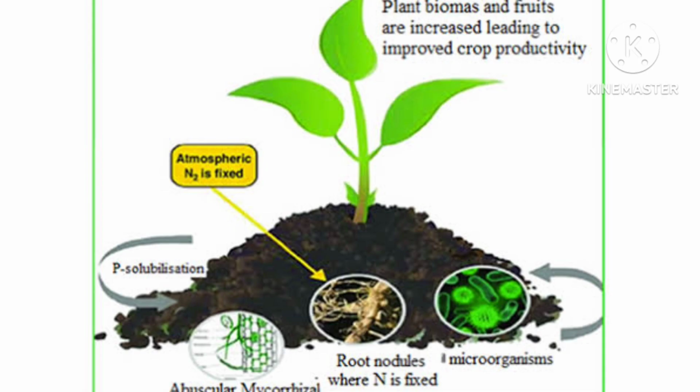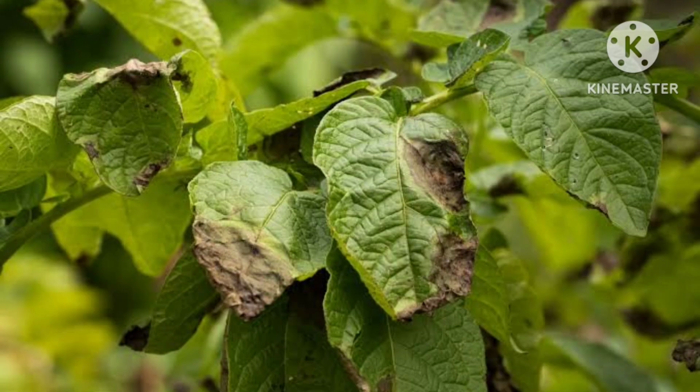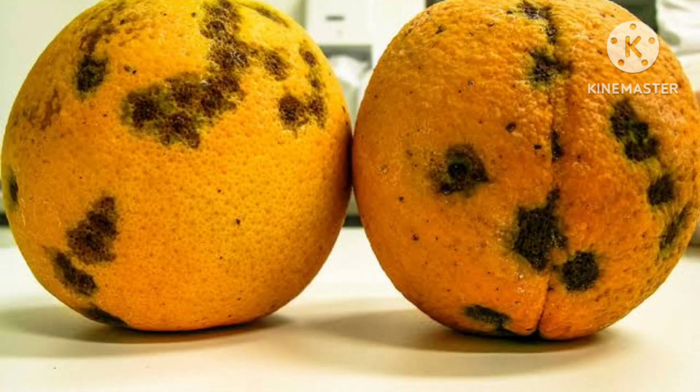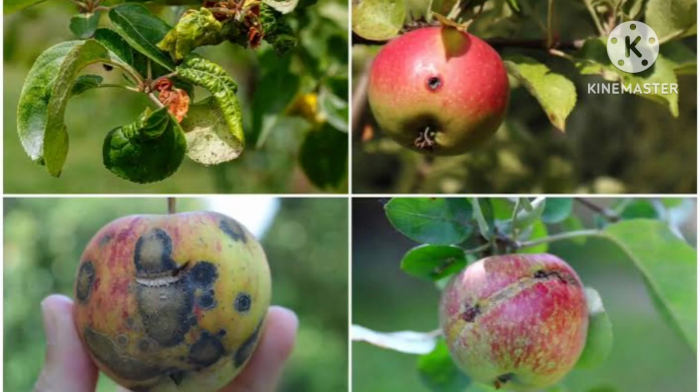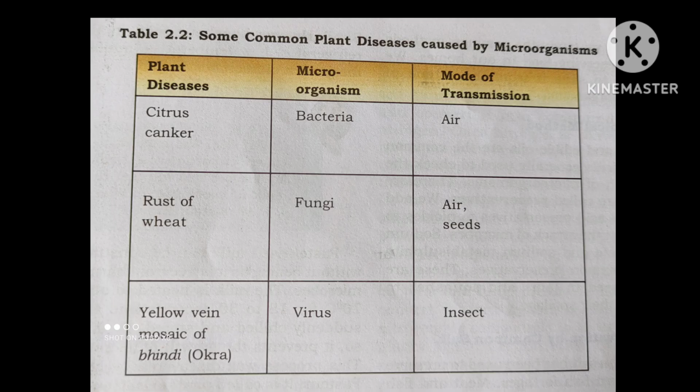Disease causing microorganisms in plants. Several microorganisms cause diseases in plants like wheat, rice, potato, sugarcane, orange, apple, and others. The diseases reduce the yield of crops. Now let us see some plant diseases in a table.